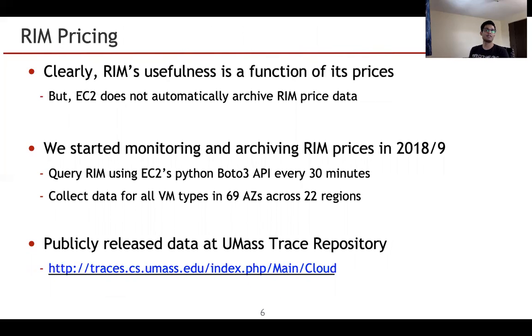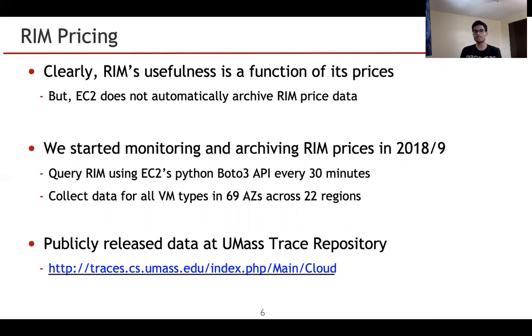Continuing the differences between the reserved instance marketplace and spot. In the case of spot, EC2 automatically archives the last 3 months of data and provides it to users to allow them to make an informed decision about using spot instances. But in the case of reserved instance marketplace prices, EC2 doesn't automatically archive them, and this clearly limits the usefulness of the marketplace, as users lack data to reason about how to use this marketplace and how it works.